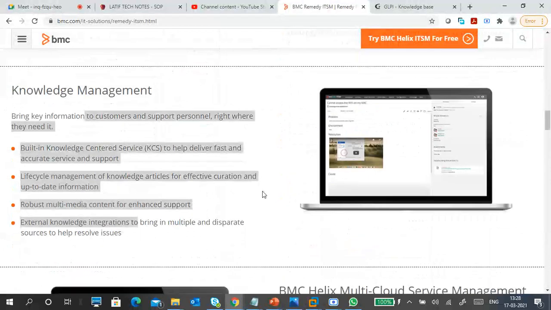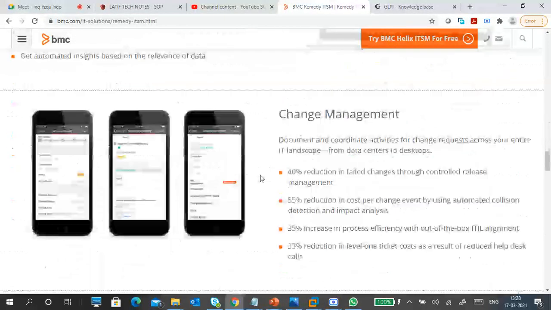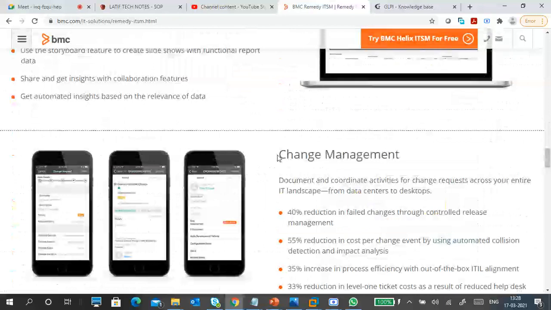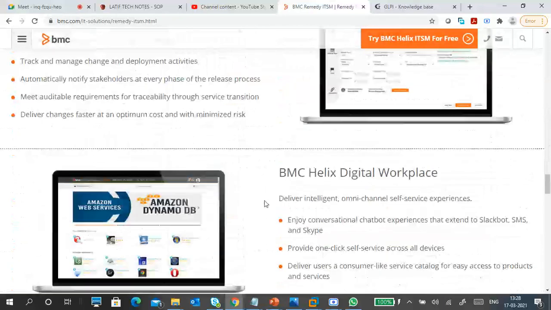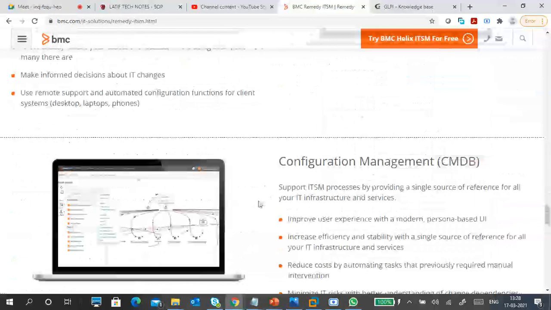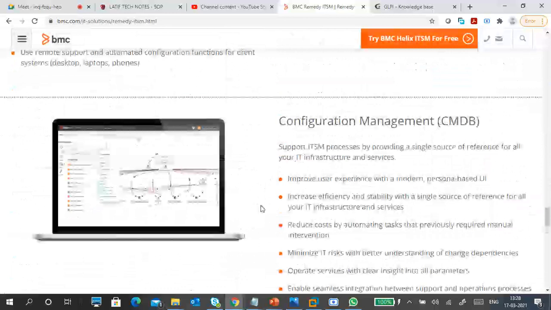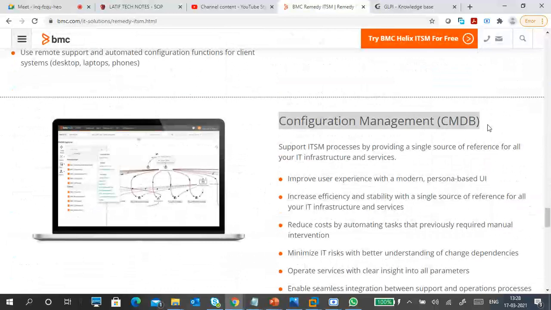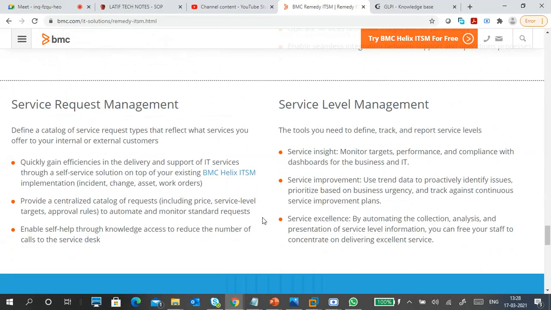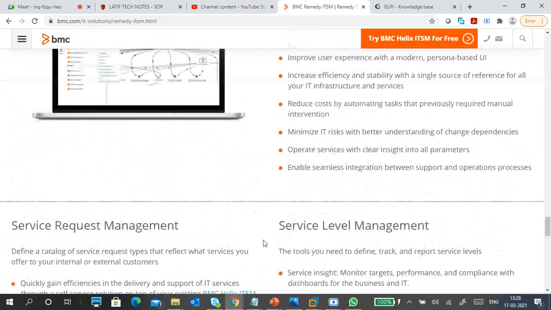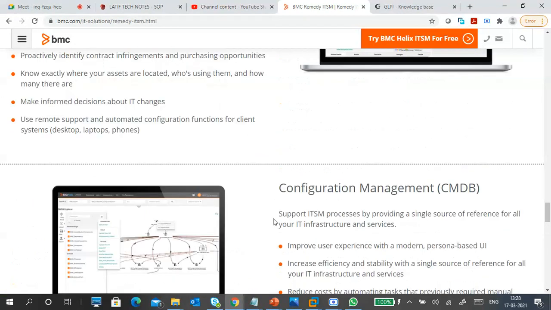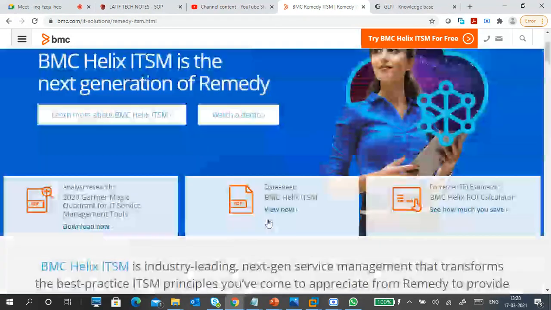What is knowledge management, that is important. What is change management, release management. Configuration management database, what is CMDB. Service request management, service level management, a lot of information is available.